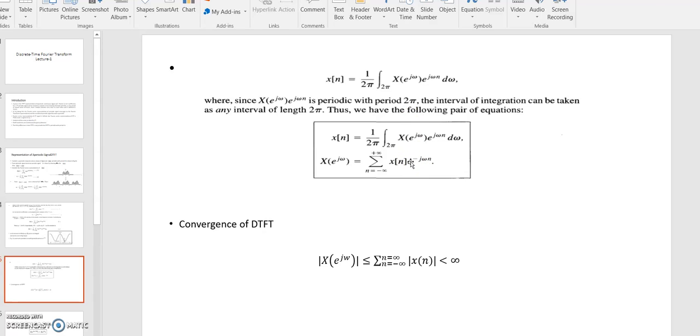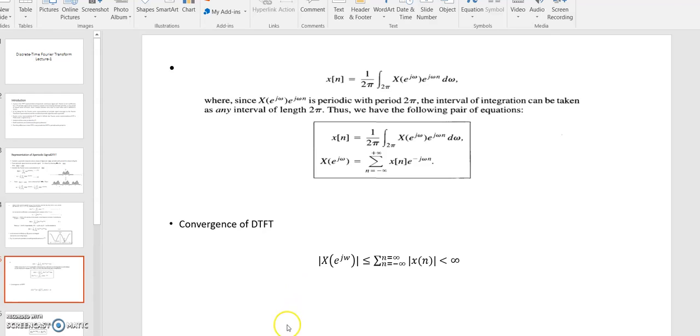Fourier transform. As we studied the various convergence conditions in continuous time Fourier transform, similarly we will have the same convergence conditions in discrete time Fourier transform. For the existence of discrete time Fourier transform, this condition must be satisfied. So when we talk about discrete time Fourier transform, we should know the similarities and the differences between the continuous time Fourier transform and discrete time Fourier transform.